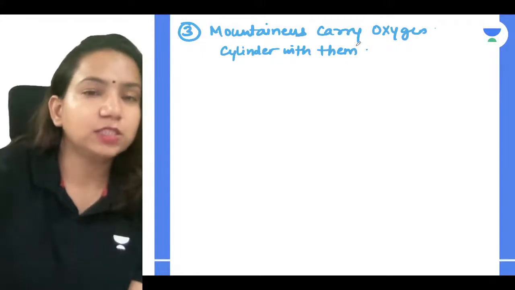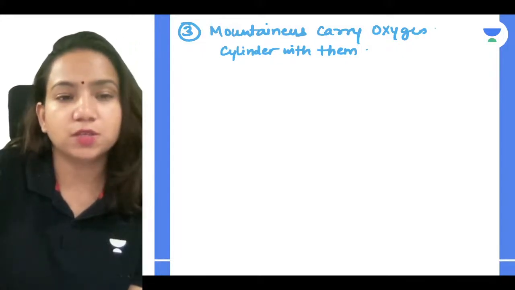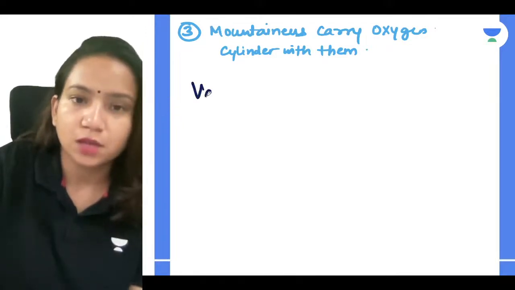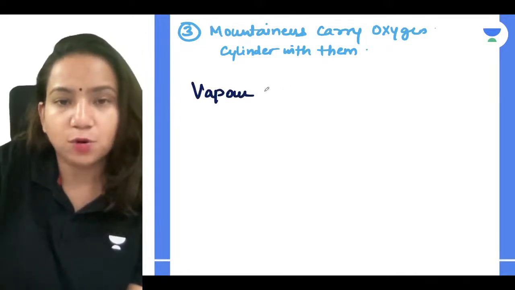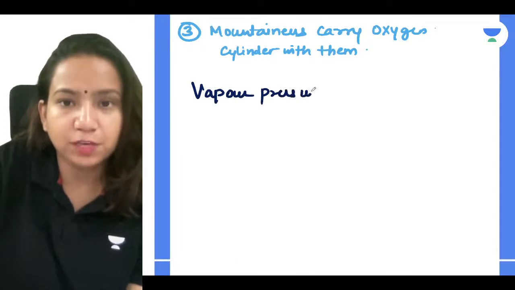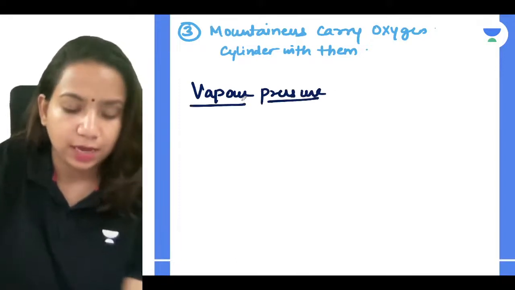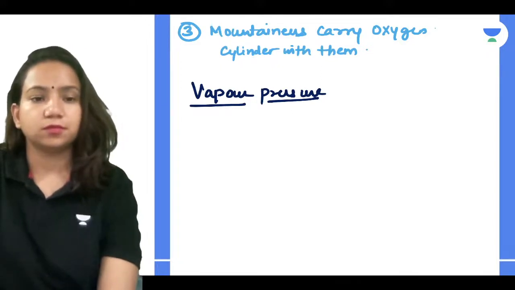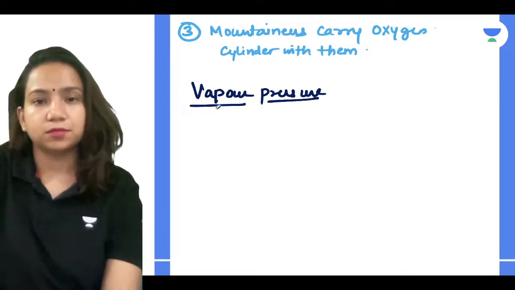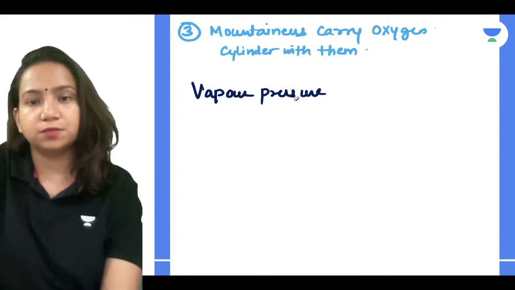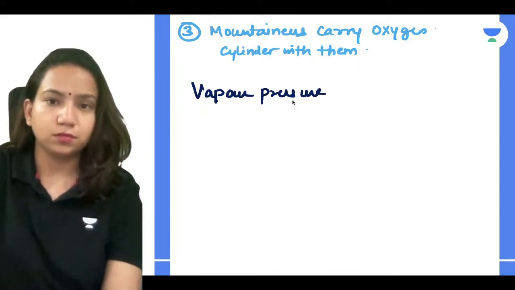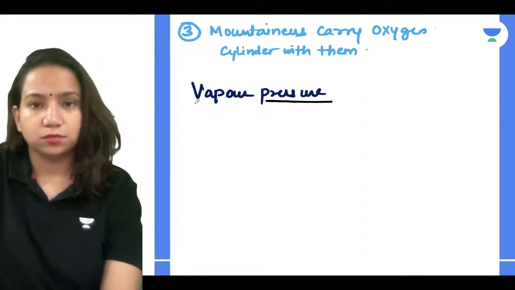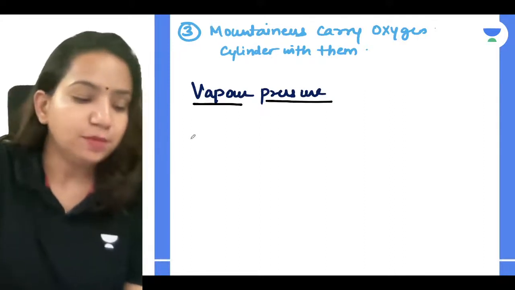Now let's talk about some of the terms that we can relate for liquid solutions. So what is vapor pressure, guys? Let's start by understanding vapor pressure first. Tell me, everyone, what is vapor pressure and how can you define it? It's very simple.